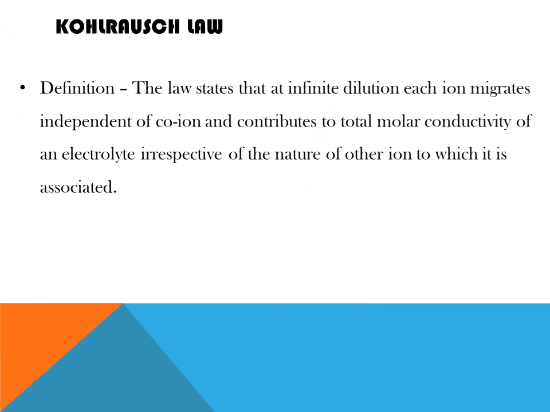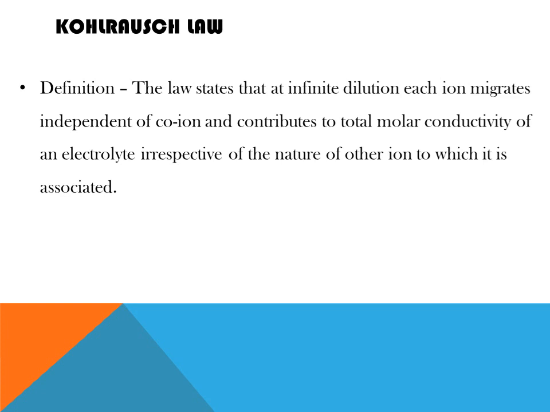Next is Kohlrausch law, which states that at infinite dilution, each ion migrates independent of co-ion and contributes to total molar conductivity of an electrolyte, irrespective of the nature of other ion to which it is associated. So what does this mean? That each ion or each cation is equally going to contribute to the total molar conductivity.